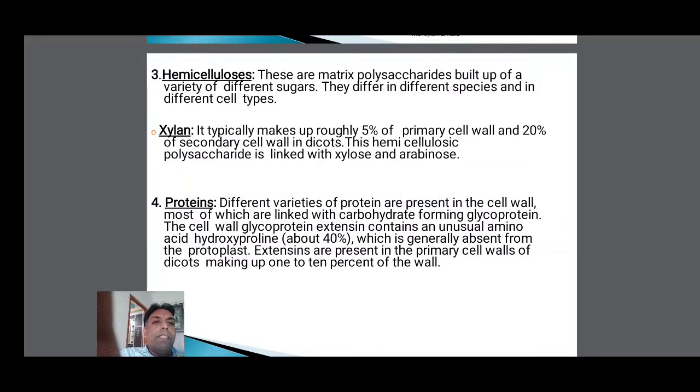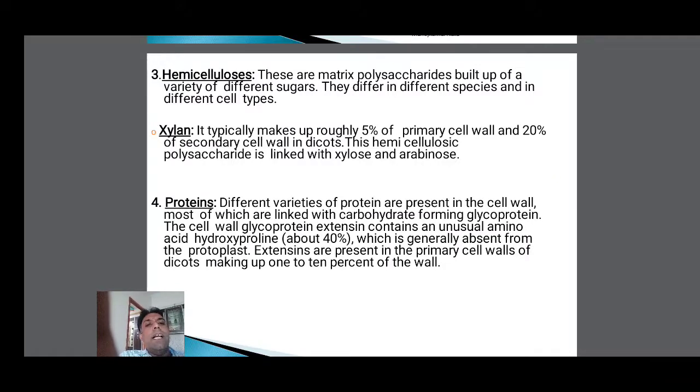The next one is hemicellulose. These are matrix polysaccharides built up of a variety of different sugars. They differ in different species and in different cell types. Hemicellulose mainly serves as a matrix of the cell wall. In the matrix, the cellulose fibrils are packed fibril to fibril and form a strong cell wall.